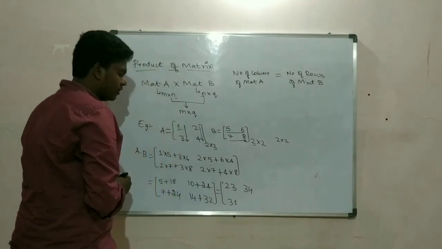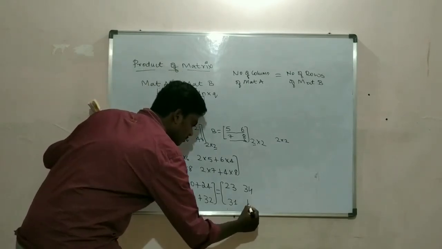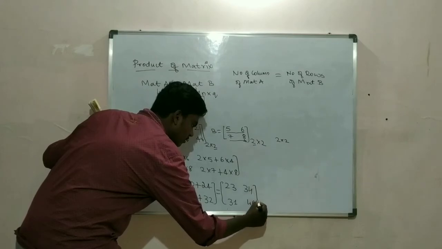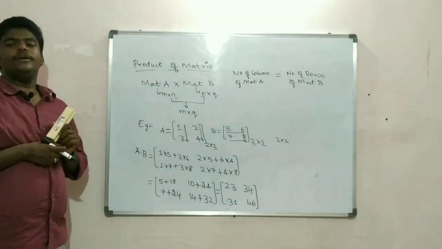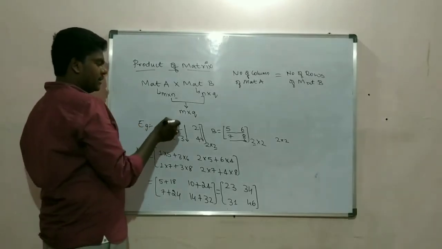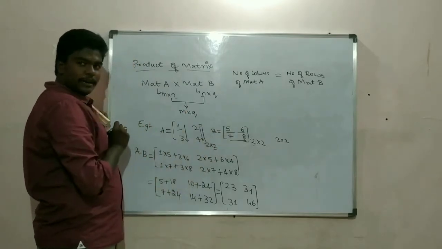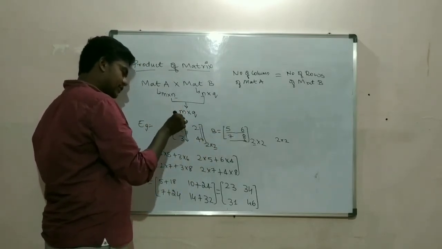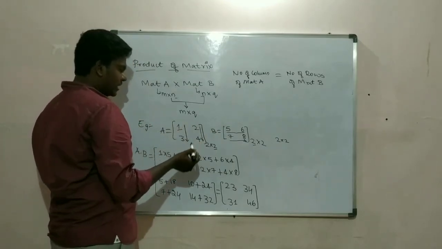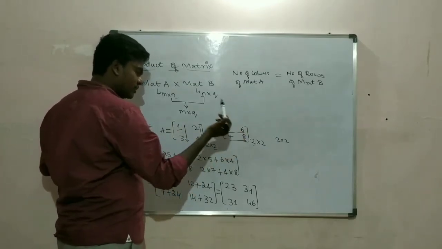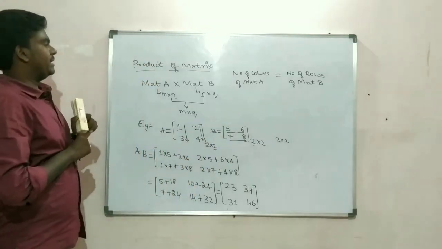Then 14 plus 32 is 46. So this is how you perform a product of matrix. I'm repeating it again. Multiply the first column element with the first row of another matrix. Then again, first column element with the second row of another matrix. Repeating it again: second column element with first row of another matrix, second column element with second row of another matrix. So this is the product.